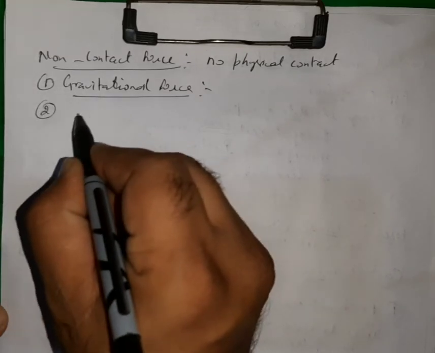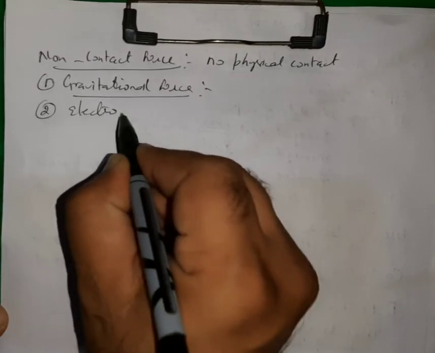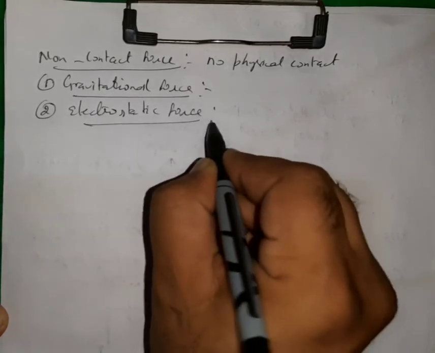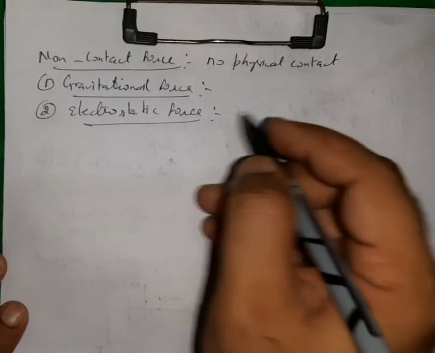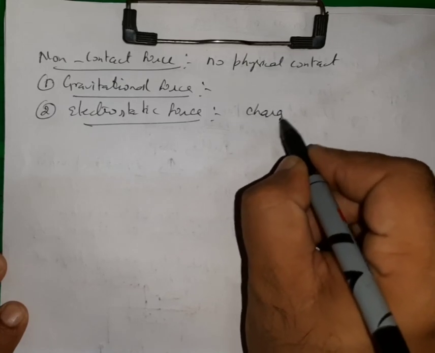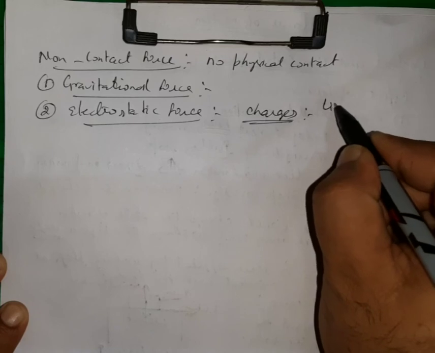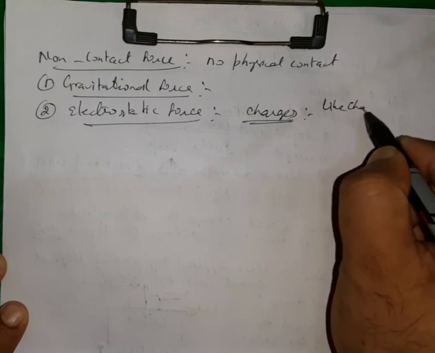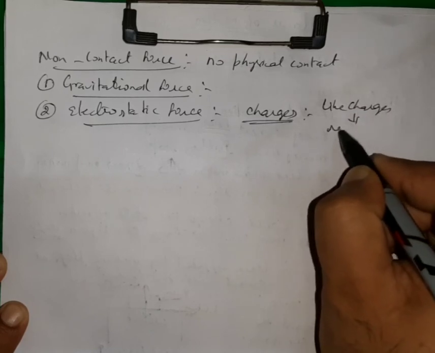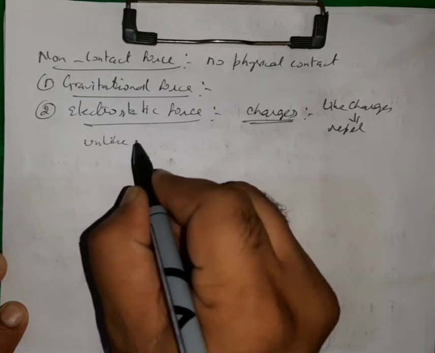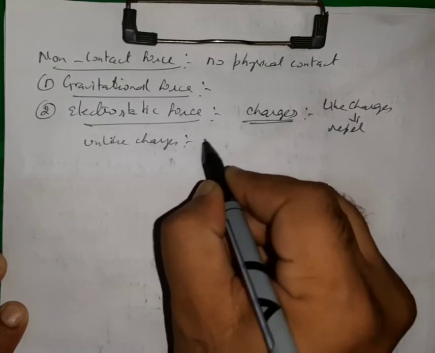The second non-contact force is electrostatic force. Electrostatic force means the force between charges. I think you already know this. The like charges repel each other, and unlike charges attract.